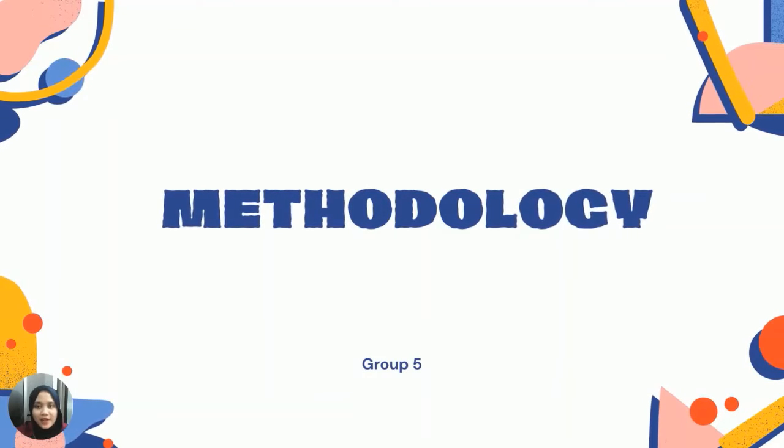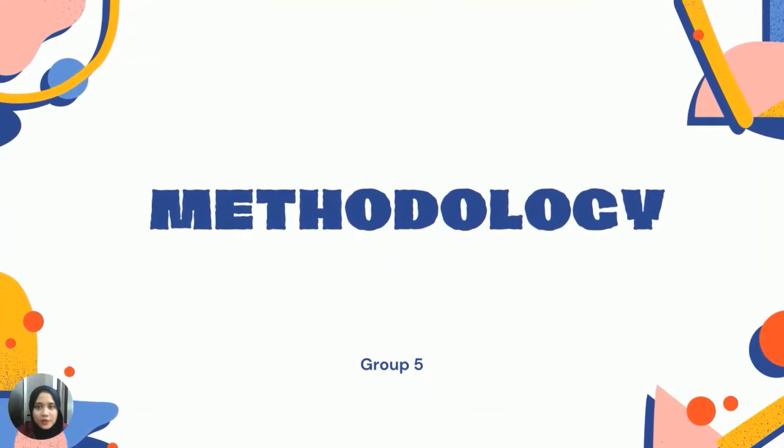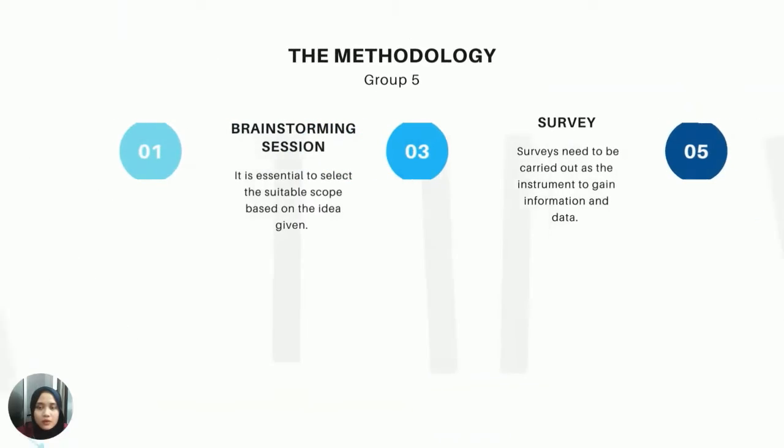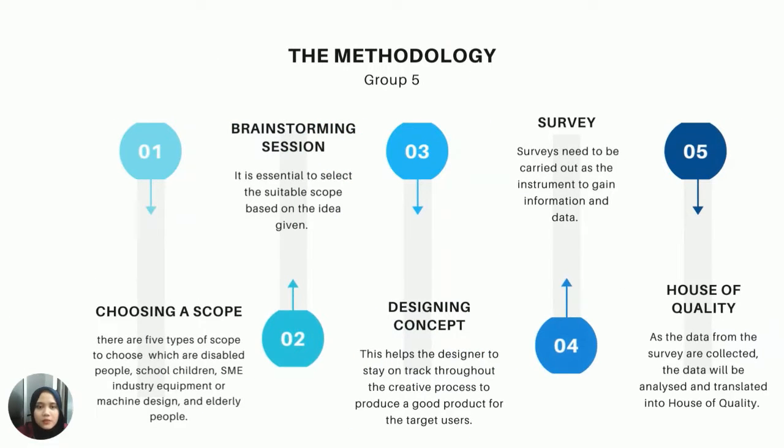Assalamualaikum, my name is Hanani. I will continue the presentation on the methodology part. The first methodology is choosing a scope. There are 5 types of scope to choose from, which are disabled people, school children, SME industry, equipment or machine design, and elderly people. After that, a brainstorming session needs to be carried out to select the suitable scope based on the ideas given.